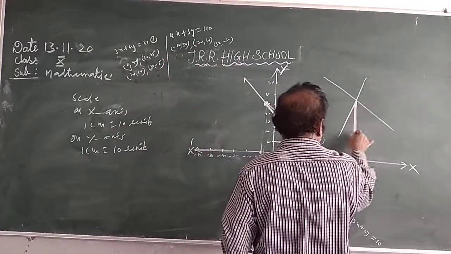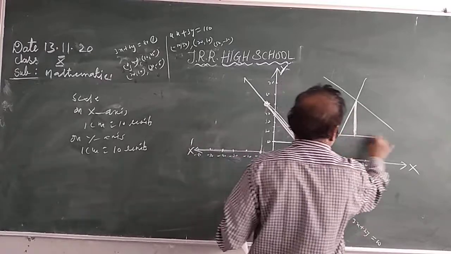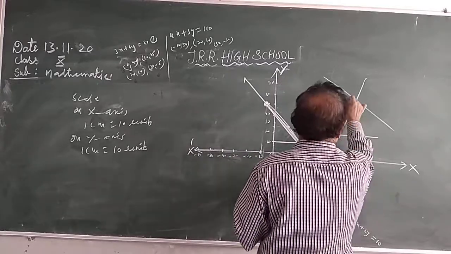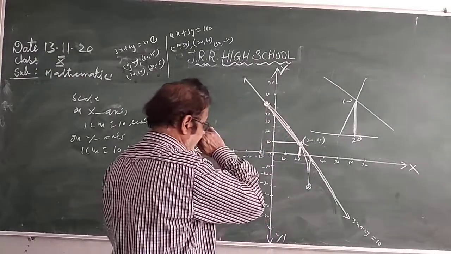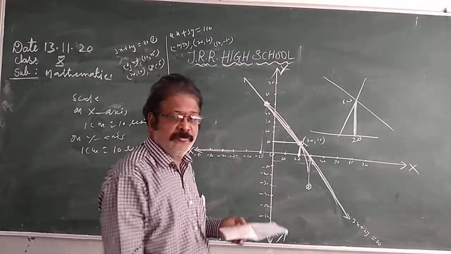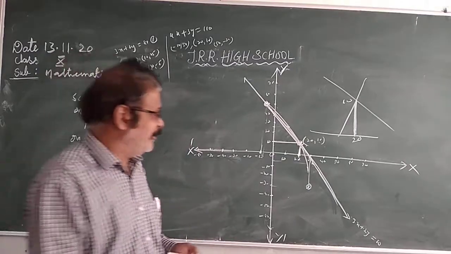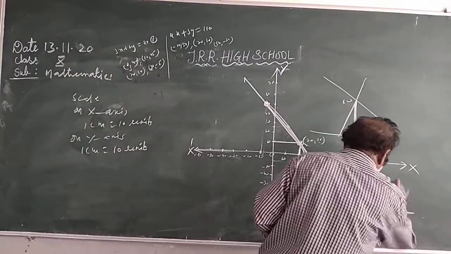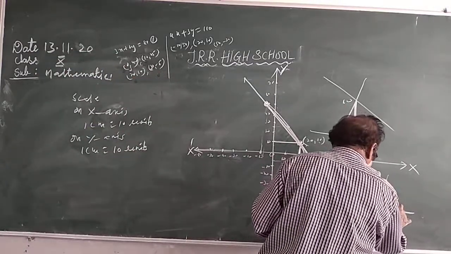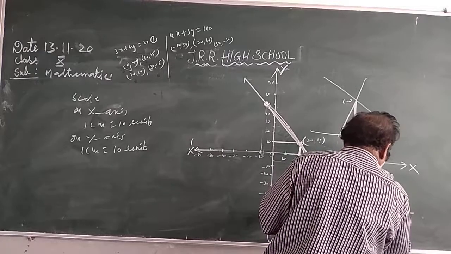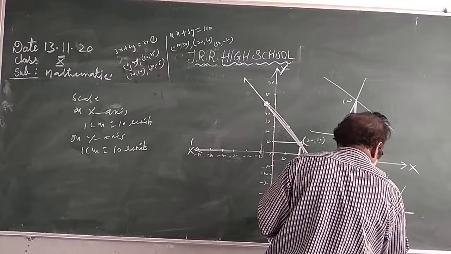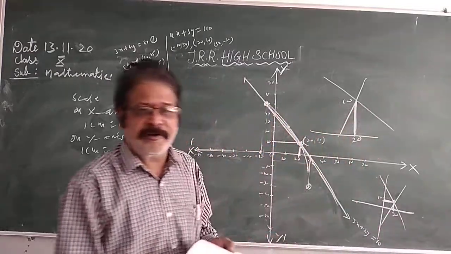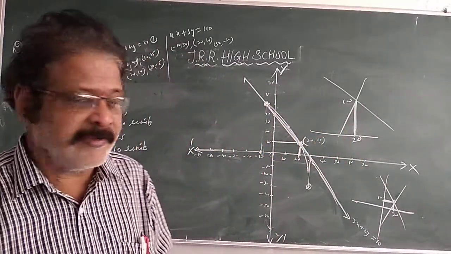This is x 20, y 10. Both lines intersect at 20 and 10. That is the solution.